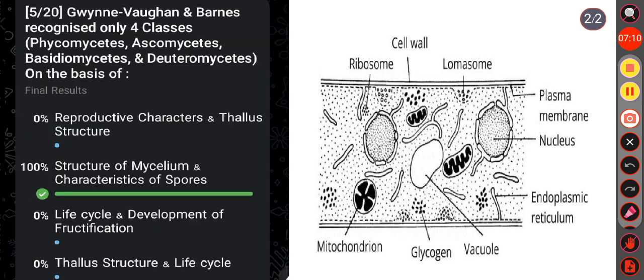Okay. Then question number 5. Gaine, Bohugan and Barnage recognized only 4 classes, that is Phycomycetes, Ascomycetes, Basidiomycetes and Deuteromycetes, on the basis of option A, reproductive characters and thallus structure, option B, structure of mycelium and characteristic of spores, option C, life cycle and development of fructification, option D, thallus structure and life cycle. Here the correct answer is option B, that is structure of mycelium and characteristic of spores.